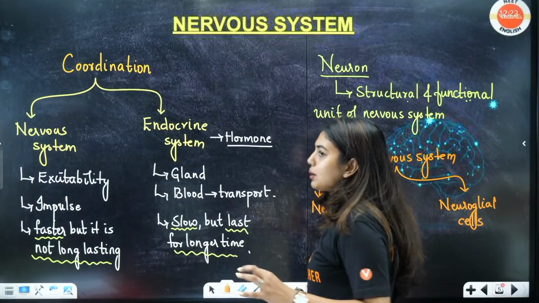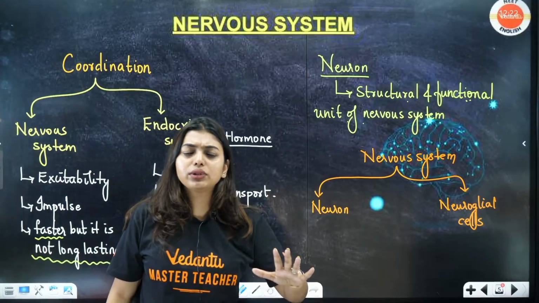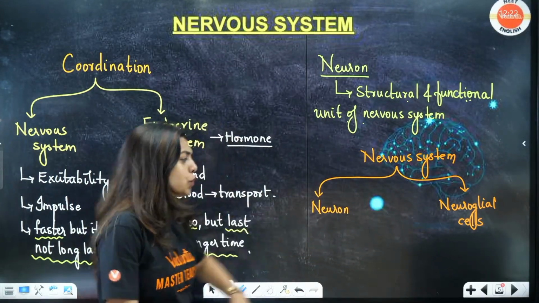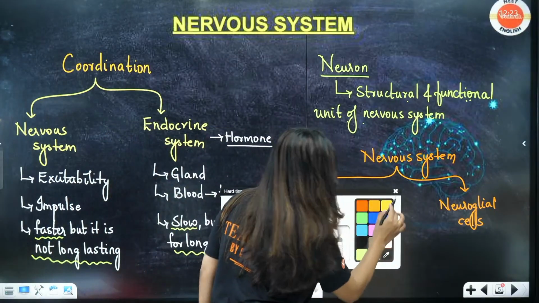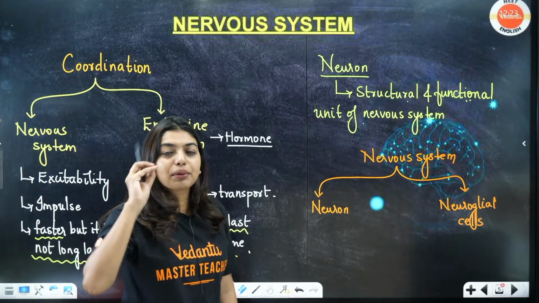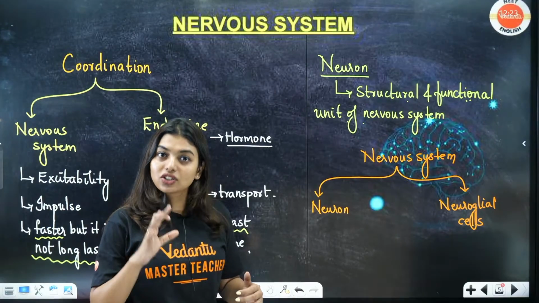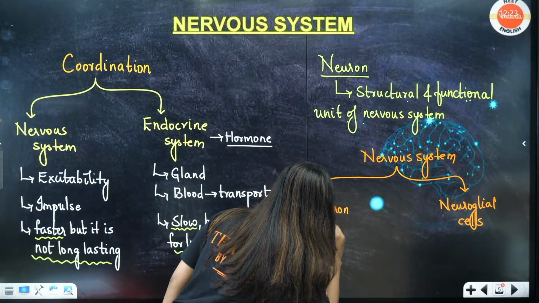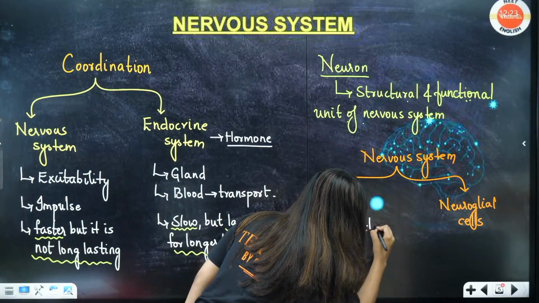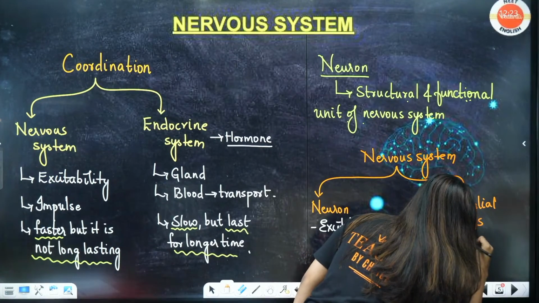Now, your neuron has the ability to get excited. Whenever a stimulus is there, this fellow will get excited. But what about these neuroglial cells, students? Neuroglial cells cannot get excited. They don't have excitement. They are like people who sit in the class, however much we tell them, even if you're dancing, they'll just sit, not excited. So this is excitable, excitability will be there. This is non-excitable.